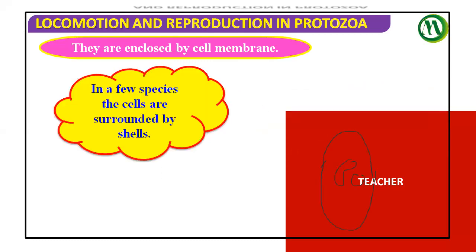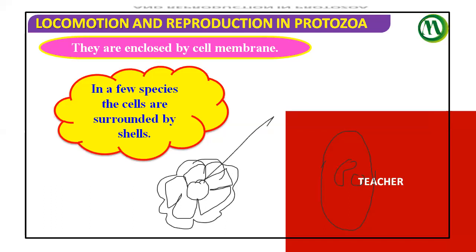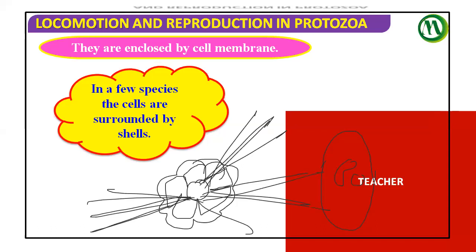If you take Elphidium, a marine protozoan, it is surrounded by a calcium carbonate shell, and it has reticulopodia, a type of pseudopodia, which are locomotory organelles. These are the pseudopodia, but this is the body shell, the calcium carbonate shell. The body is completely surrounded by a calcium carbonate shell. Okay, this is the shell. That is a speciality of them.